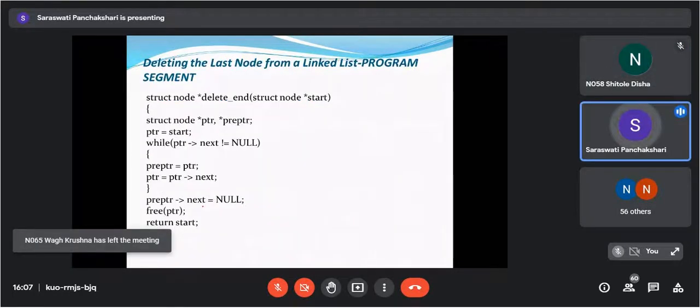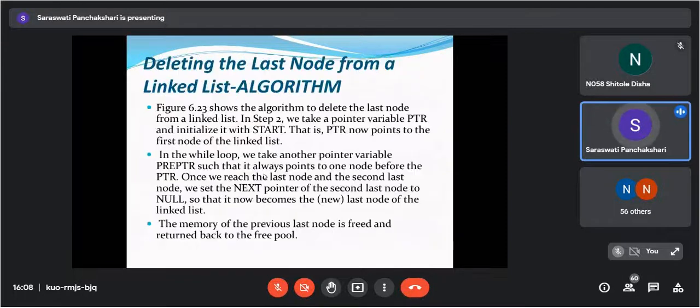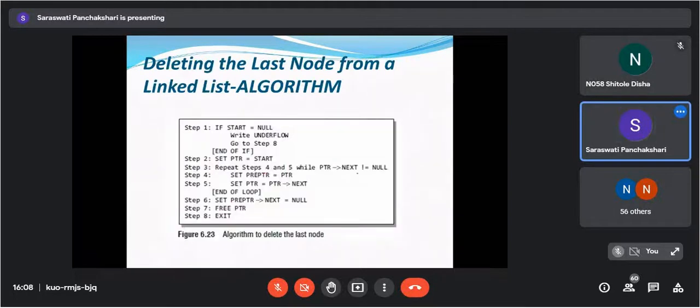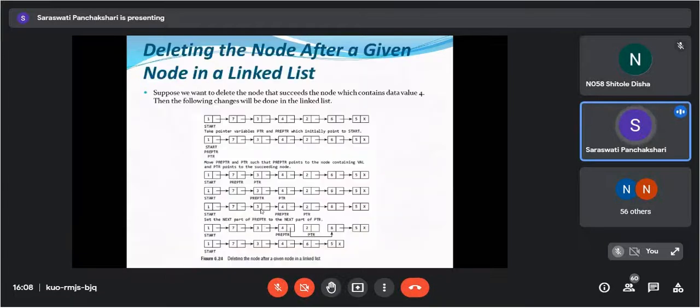So same we have converted into the program. Delete end node, start node we have passed here. Then struct node PTR and pre-PTR. PTR is equals to start. Then while same condition, while PTR of next is not null, then pre-PTR is equals to PTR and PTR is equals to PTR of next, and then pre-PTR of next is equals to null and free that PTR. So this is the code for deleting the last node from the linked list.